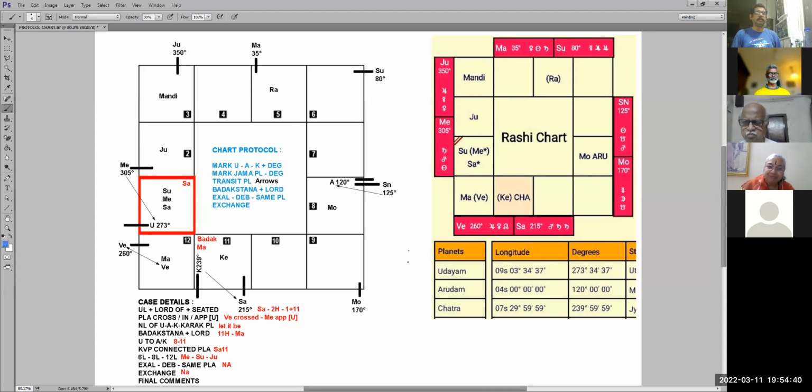ये दूसरे वुमन का नहीं हो सकता. This is, I know this. This is not a second woman. This is a career related case. So let us look at it from the career point of view.